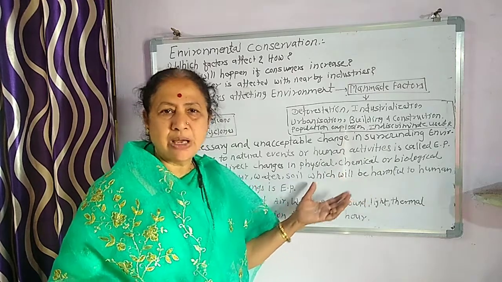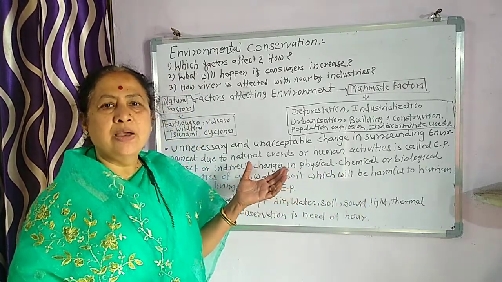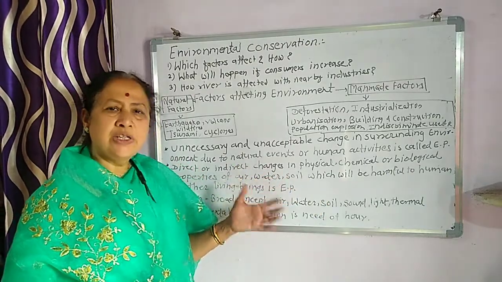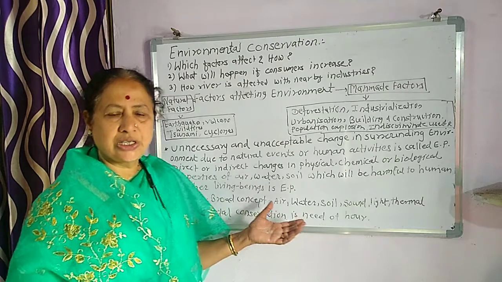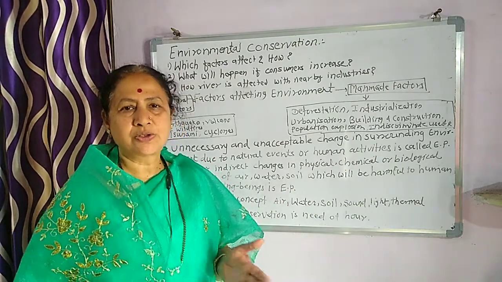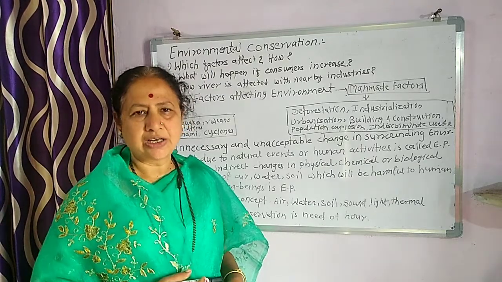This biological change is harmful for a particular population or human beings. Then we know there are physical changes also. If the temperature is changed, naturally the crops will get dry, and there are several other reasons.